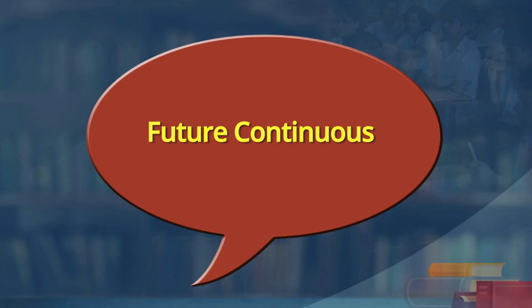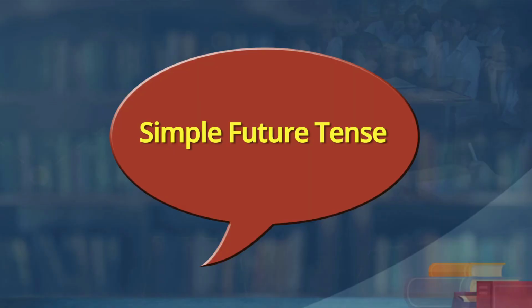Very good. Learners, we have now somehow learnt future simple. Now, let us move on to future continuous tense. So, now we are clear when we use the future simple tense. If there is a prediction for the future, if there is a compulsion in the future, or any future action, we use the simple future tense.